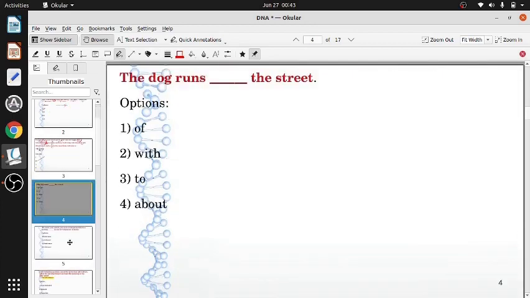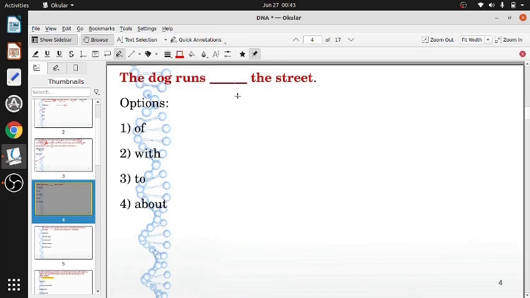The dog runs dash the street. The correct preposition. The dog runs dash the street. Now can we say the dog runs off the street? No. You could have said it if it is double F, O-F-F. No, it's not off. The dog runs with the street? No. The dog runs with the street.